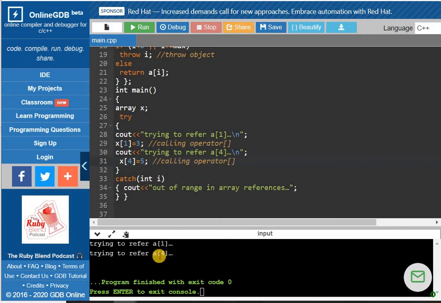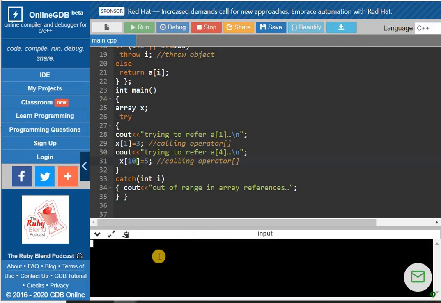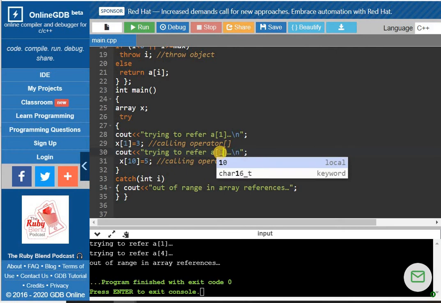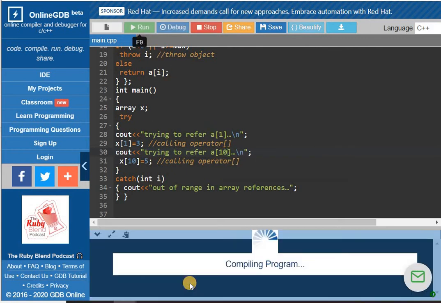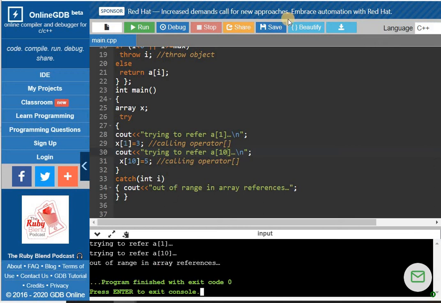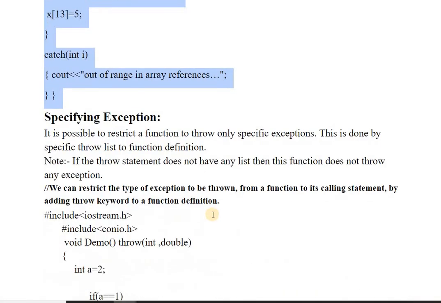The second time no exception occurred, but when I was trying to access any value which is out of bound, it was throwing an exception. So see here again, out of the range in array reference. If the ith value of 10 does not exist, that's why it is not showing any value, and it is throwing the exception. So let's come back to the content.